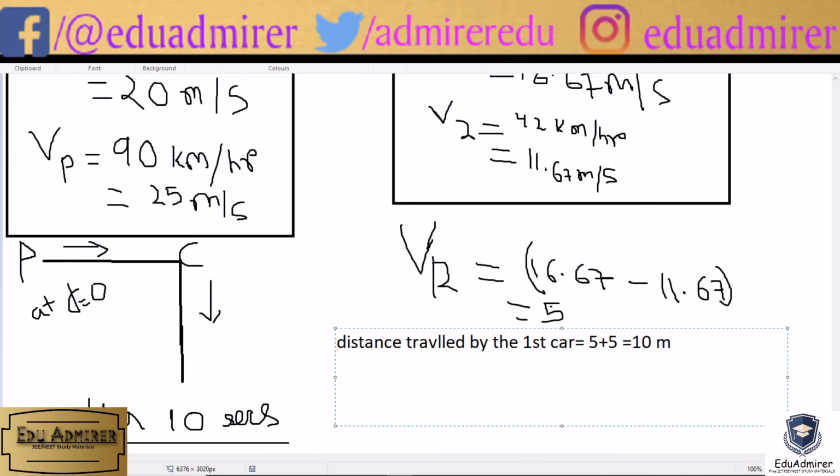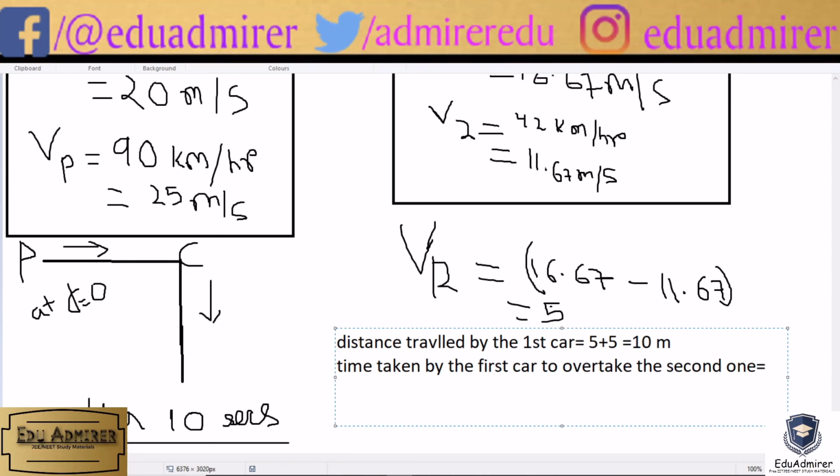So now we have to find the time taken by the first car to overtake the second one.